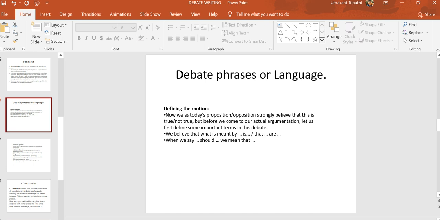But before we come to our actual argumentation, let us first define some important terms in this debate. Or, we believe that, what is meant by? Or, when we say, we mean that.